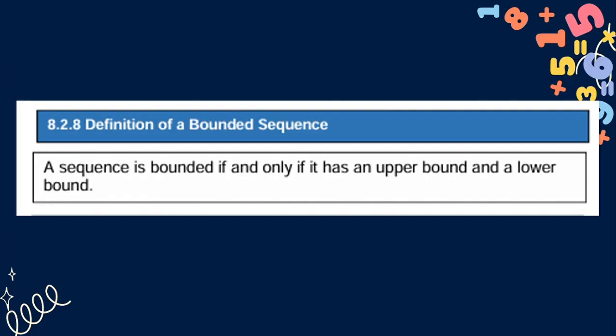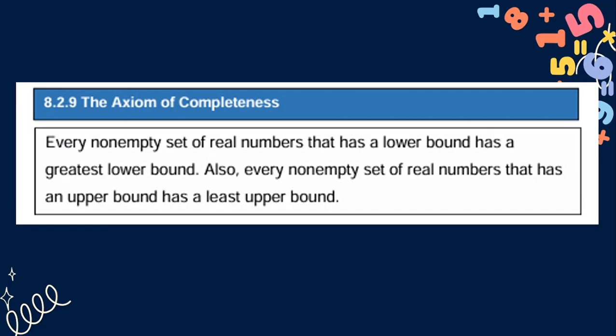So we have the other definition, the definition of a bounded sequence. A sequence is bounded if and only if it has an upper bound and a lower bound. Then we have the axiom of completeness. Every non-empty set of real numbers that has a lower bound has a greatest lower bound. Also, every non-empty set of real numbers that has an upper bound has a least upper bound.